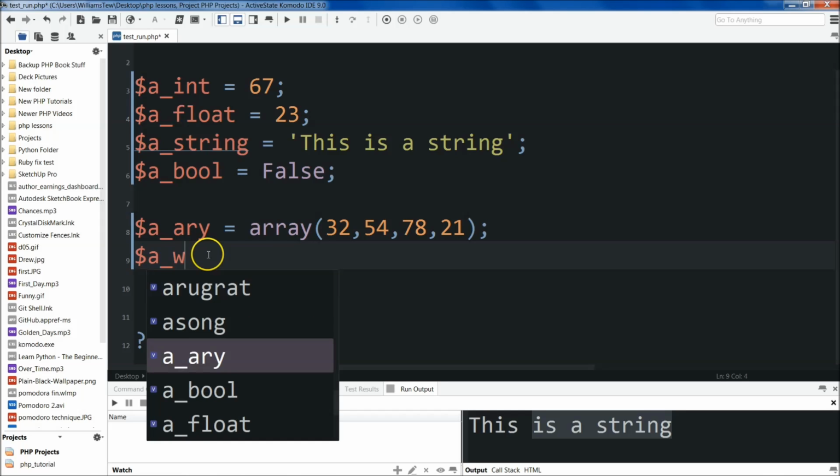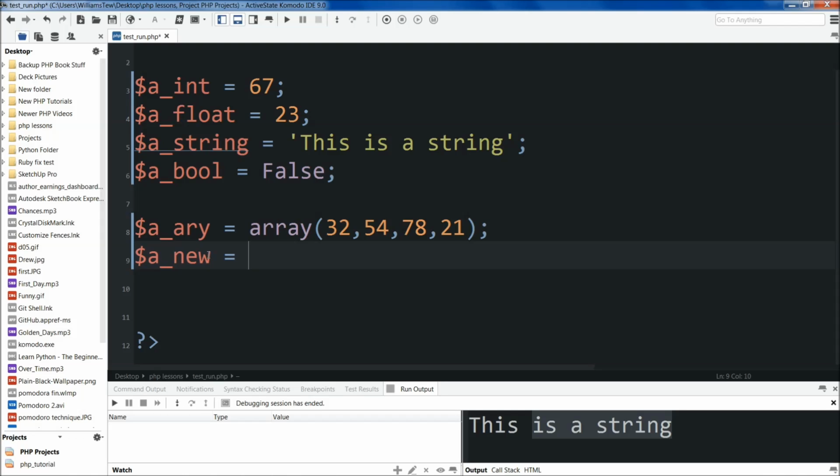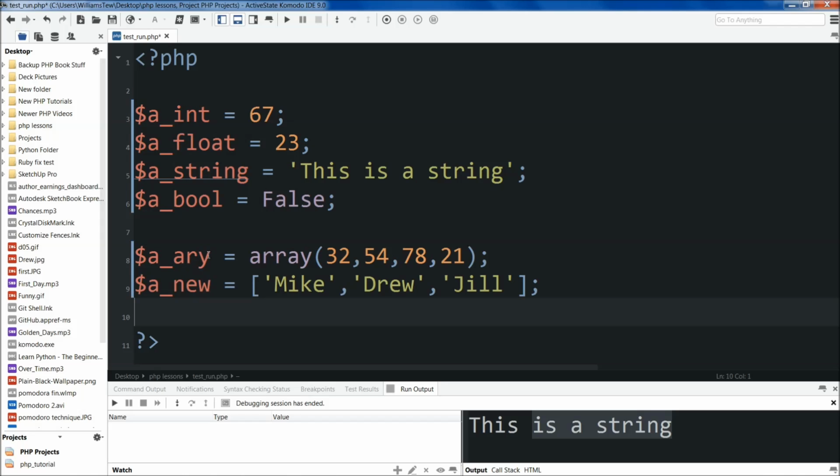Do a new one, equals, and instead of using our parentheses, we're going to use brackets. And in fact, I'm going to use strings on this one because you aren't limited to integers. We'll do names, Mike, Drew, Jill. You guys will probably see me use very short names, and commonly I'll use the same ones. They're just people in my life that I don't know, I use them often.